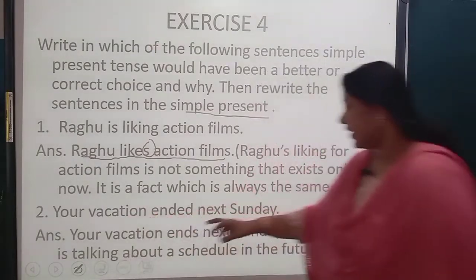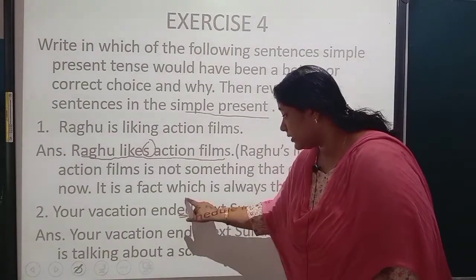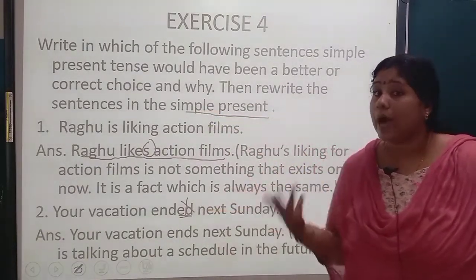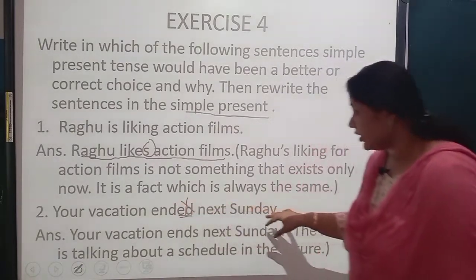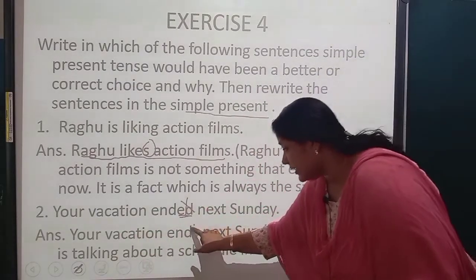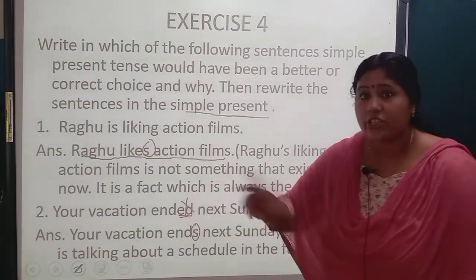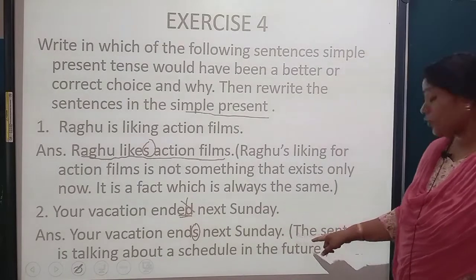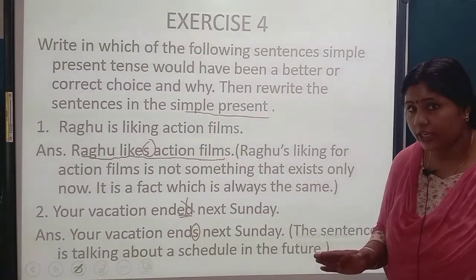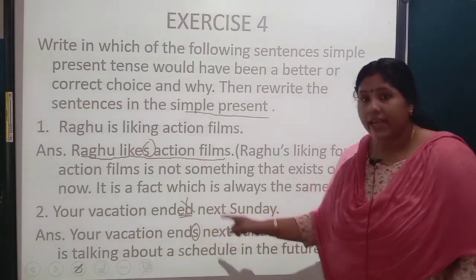Next. Your vacation ended next Sunday. This is the wrong way. Ended becomes past tense. This statement is wrong. So what's the correct answer? Your vacation ends next Sunday. Simple present tense, future schedule. Understood? The reason you also have to mention: the sentence is talking about a schedule in the future. That's why we can't write it as past tense. We can't add ed. We have to add s.